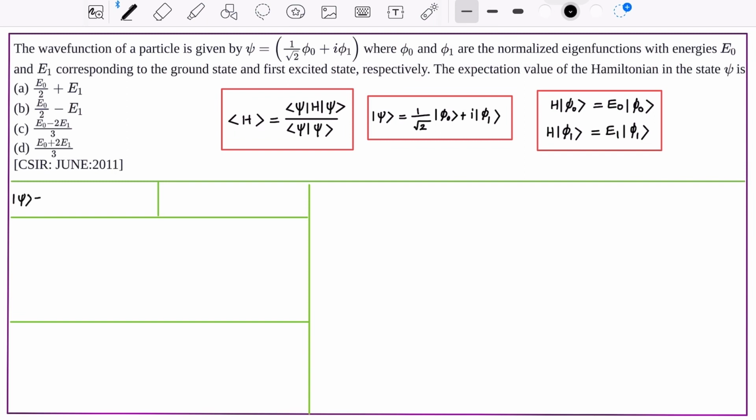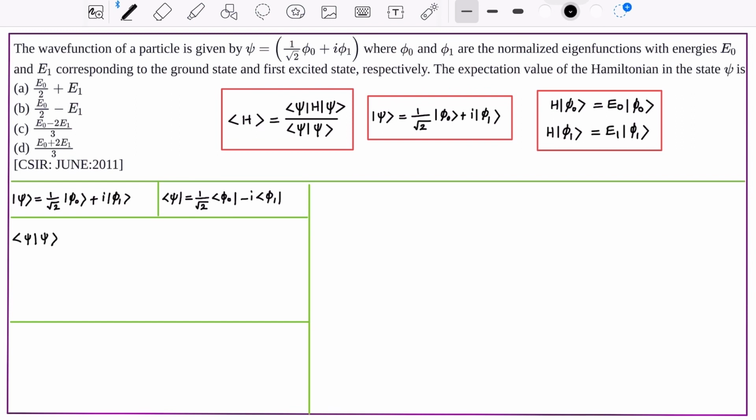Let us write the given wave function as ket psi equal to 1 by root 2 ket phi 0 plus i ket phi 1. Now what is the complex conjugate of ket psi, which is bra psi? That is equal to 1 by root 2 bra phi 0 minus i bra phi 1.